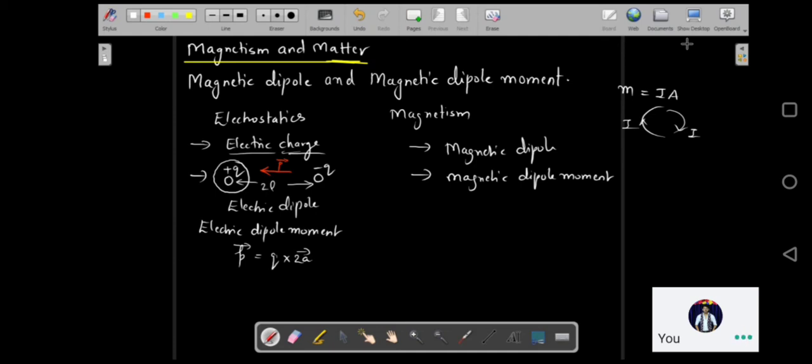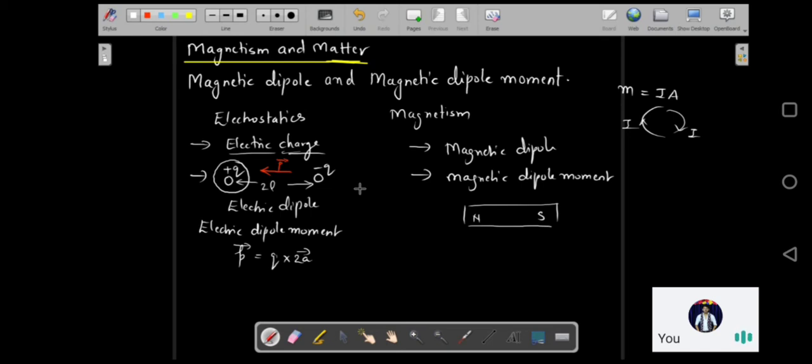So what exactly is a magnetic dipole? If we consider a bar magnet and look at it as a magnetic dipole, how do we define a magnetic dipole? It is an arrangement of two equal and opposite magnetic poles. There we had equal and opposite charges, a positive charge and a negative charge. Here we have equal and opposite poles. So an arrangement of equal and opposite magnetic poles separated by a small distance will be called a magnetic dipole.